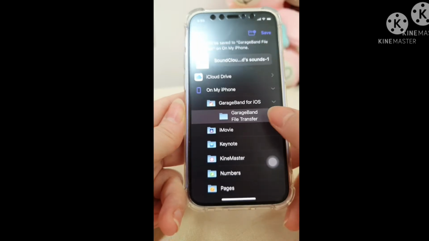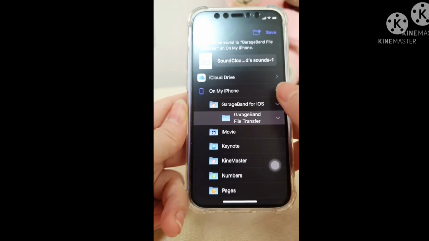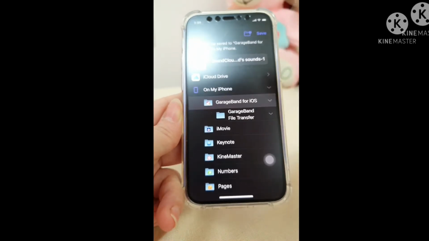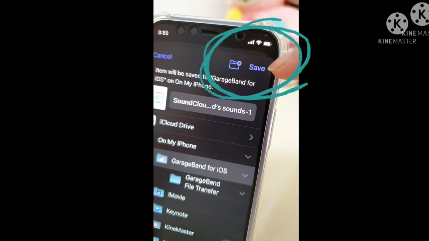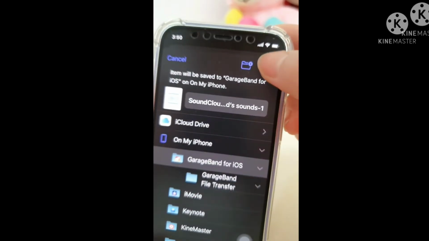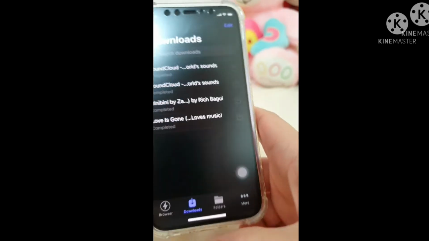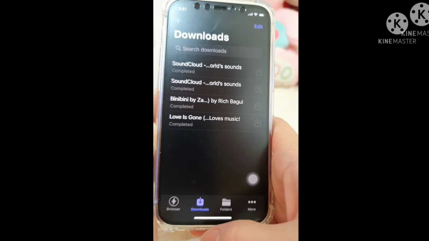We can save it here in GarageBand for iOS. See? You can see save from this top right. Save, then done. It will be saved.